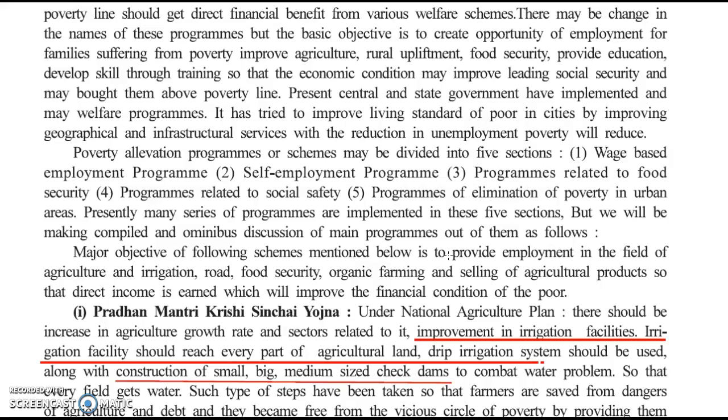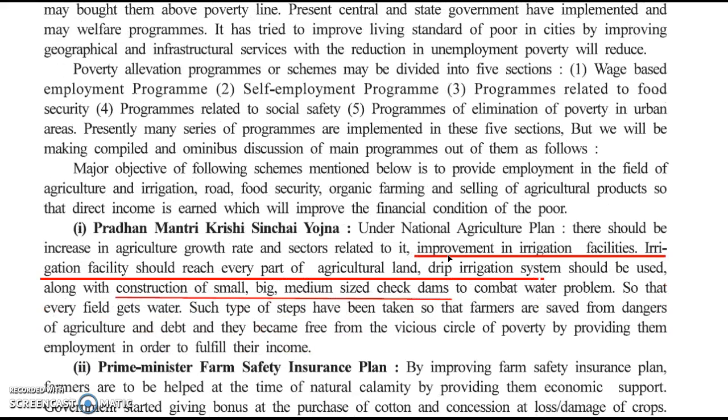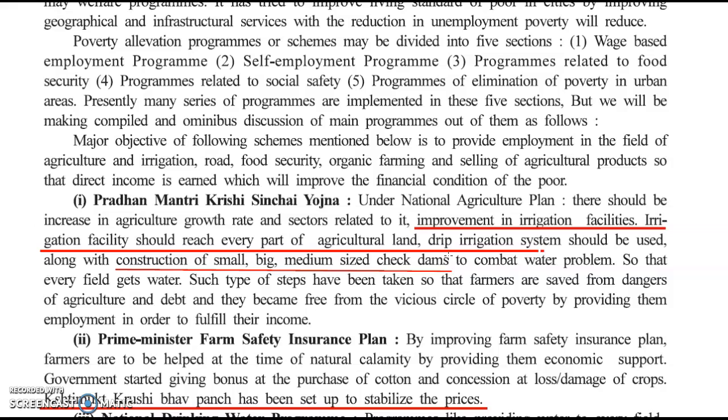and they also had some poverty alleviation programs, which could reduce the poverty, and people could be elevated to get more money and come away from the poverty line. One was the Pradhan Mantri Krishi Sinchai Yojana, which had improvement in irrigation facilities and development of agricultural land like drip irrigation system, construction of small, big, medium-sized dams.